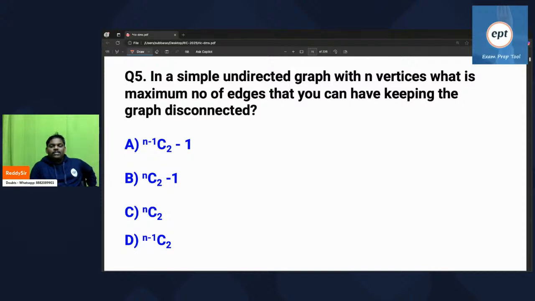Can you try this? This is an interesting problem. In an n-vertex simple undirected graph, what is the maximum number of edges you can keep such that the graph is disconnected? Everyone try.